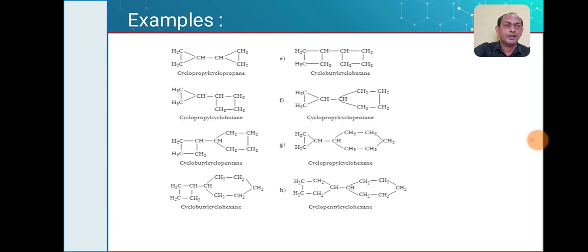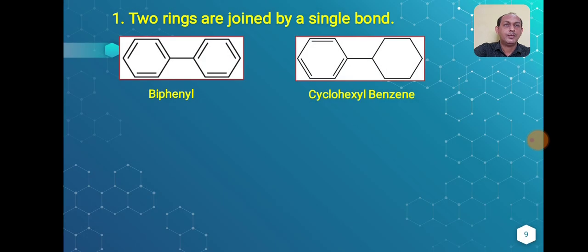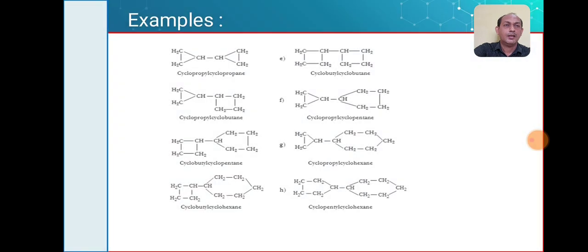Next one, example F. In example F, one ring contains 3 carbons while another ring contains 5 carbons. So 3 carbons means propyl, but it is cyclic, so I have to use the word cyclopropyl and cyclopentane. What is the name for structure F? Cyclopropylcyclopentane.